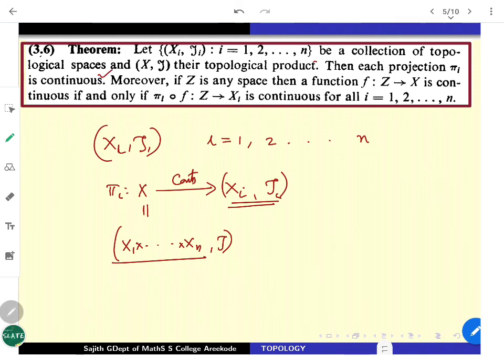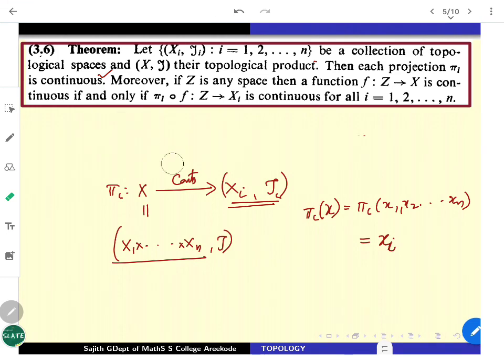the theorem. But profoundly, the second part is also very much useful. So remember how it is defined. Pi_i of a general point x, I will write it as (x_1, x_2, x_3, like that, x_n). Each x_i is in the corresponding X_i. This is going to be mapped onto x_i. That is what it is going to come. What it further says, that also we will see. It says a little bit more, the second part.